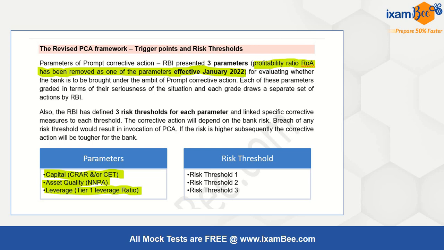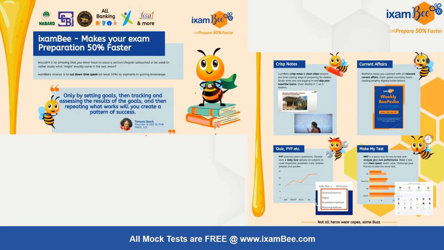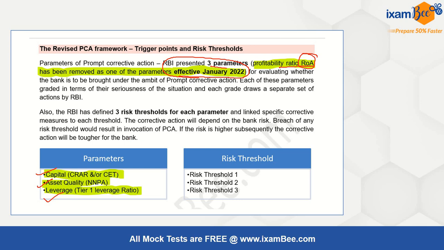If you are reading a book, you may not find this because this has been effective from January 2022. Earlier profitability was one of the criteria under prompt corrective action, but now it has been removed. RBI presented three parameters, and ROA, that is return on assets, tells you the profitability. So what are the three parameters now? Capital, asset quality, and leverage. How is the capital monitored? By CRAR or CET1, asset quality is monitored by net NPA, and leverage by the tier 1 leverage ratio.